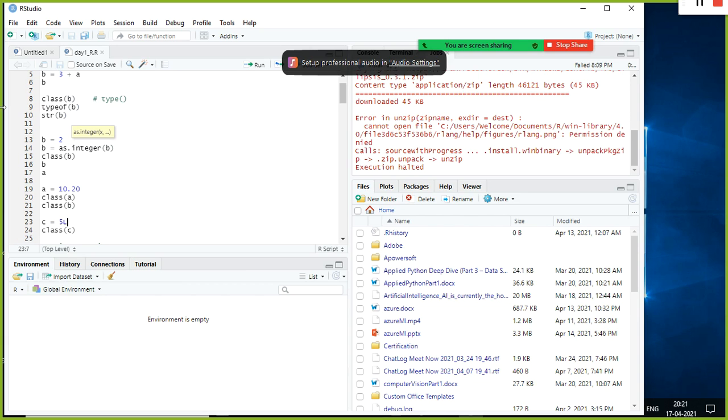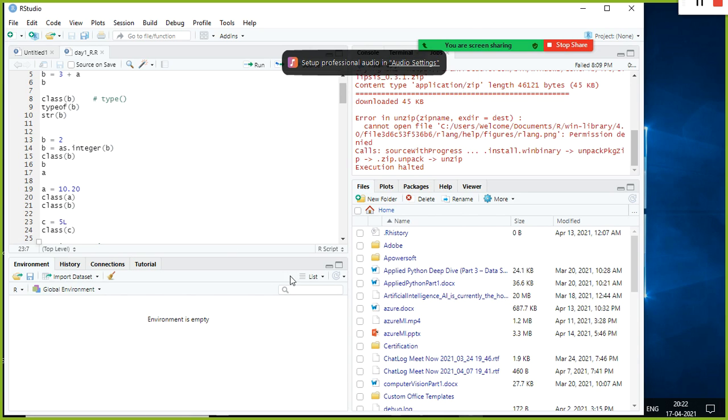In R also we have something called the as.Date function, using which you can convert to the date data type. If the column name is, let's say, order date, and R cannot understand the date related strings that you stored in that column as dates, you need to explicitly convert that character order date column data into the date data type. For that, the as.Date function is available.